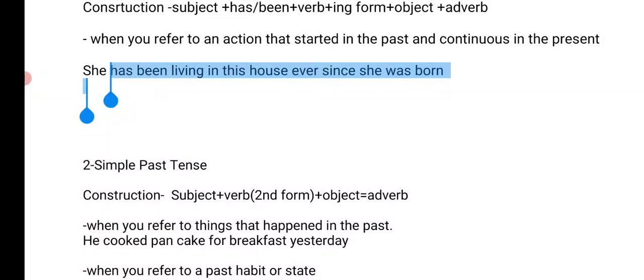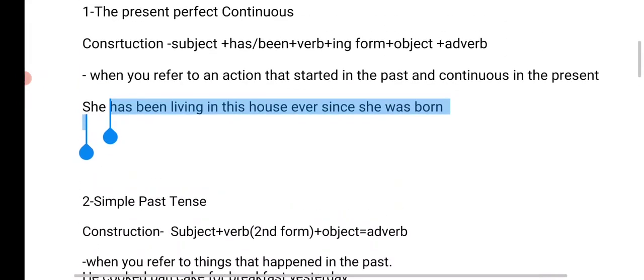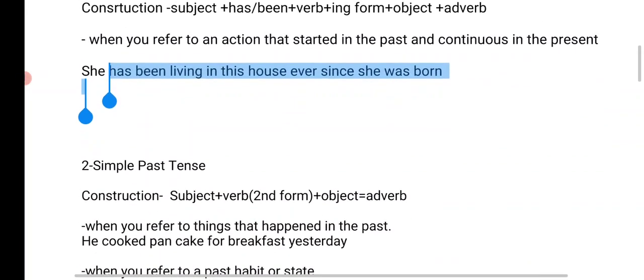And one more sentence we have here: I have been teaching you for the last 4 hours. So it means 4 hours ago I started teaching, and I am still teaching you. So I have been teaching you for the last 4 hours. That's all we have in the present perfect continuous tense.